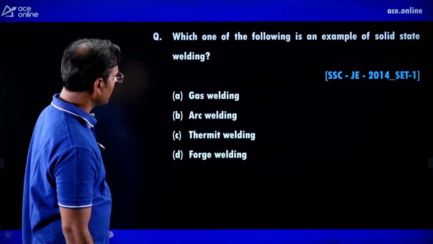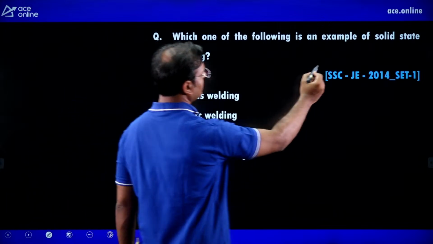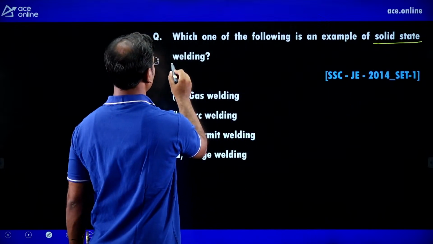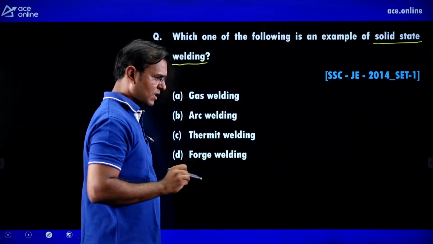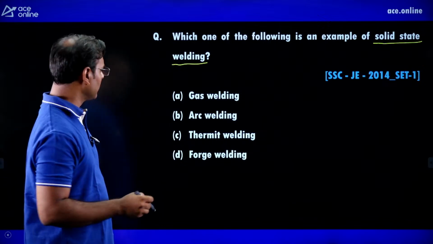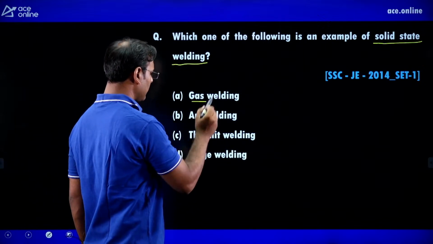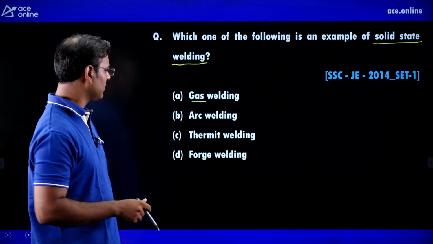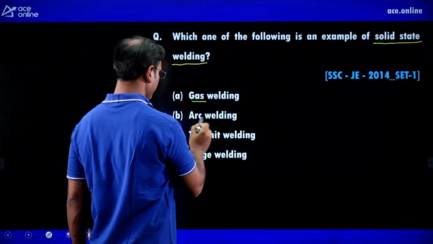Okay. Next, which of the following is an example of solid state welding? What is meant by solid state welding? In gas welding, the solid metal is converting into liquid metal. Arc welding is also the same.